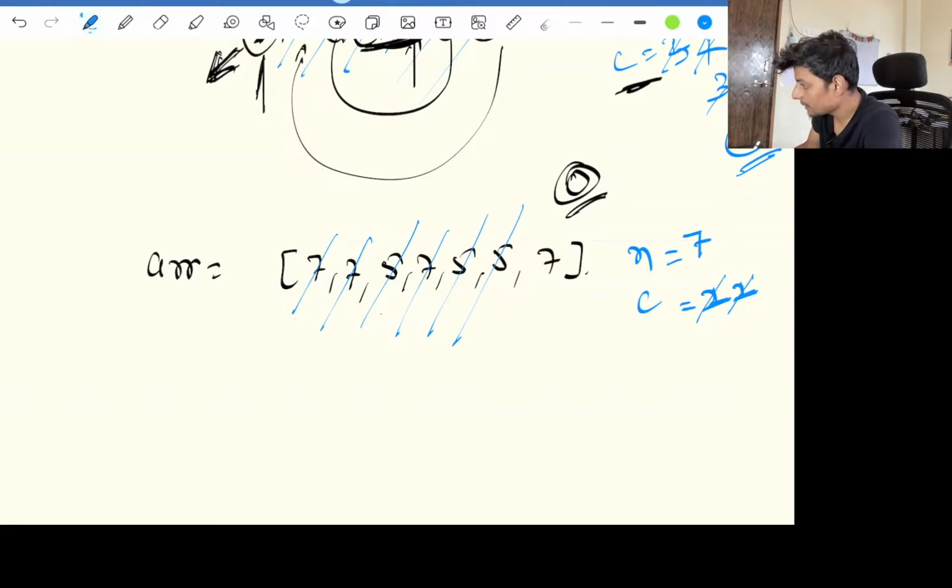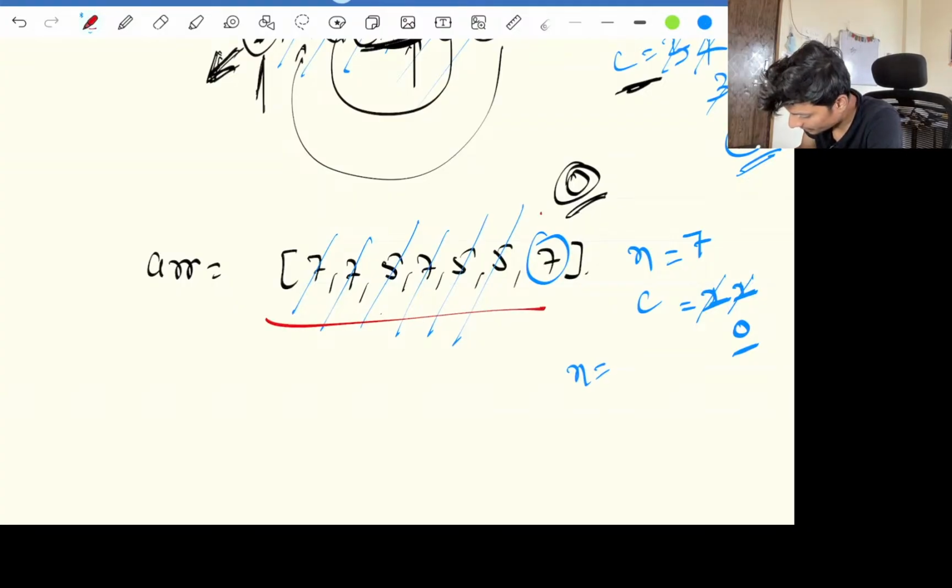As soon as our count becomes 0, the next element will be our number. Suppose it is the continuation of the array and this element is x. Then our number becomes x and count becomes 1.